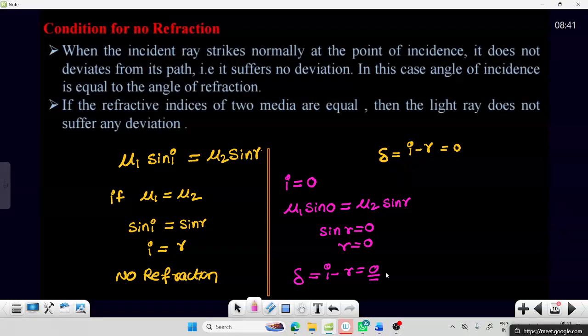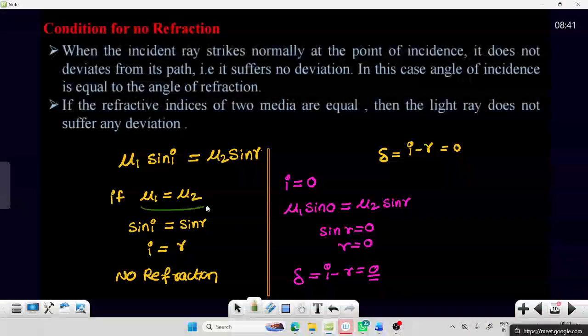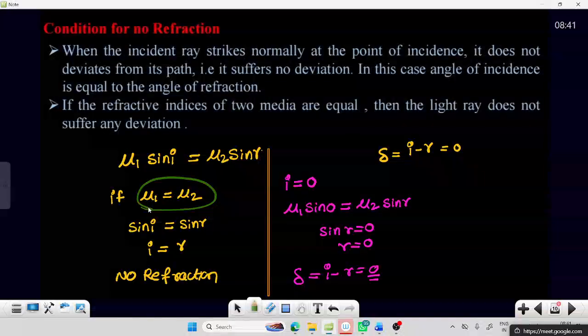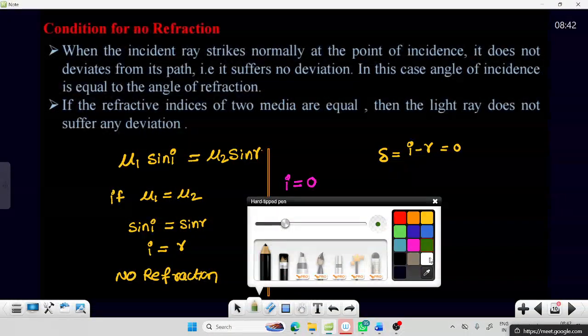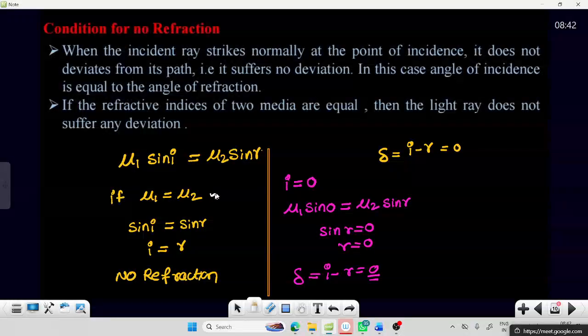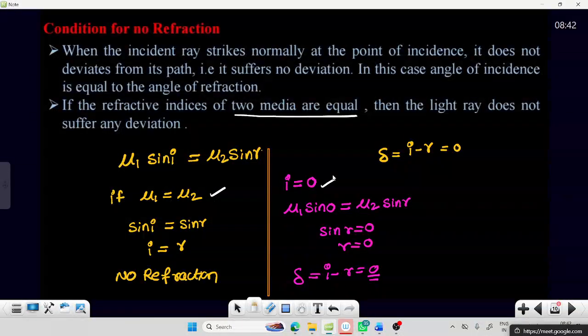Now the light ray doesn't have any refraction in two cases. What cases? If the refractive indices of both mediums are equal, if mu1 and mu2 are equal, there is no deviation. And the second case is if i is equal to 0. What does i equal to 0 mean?